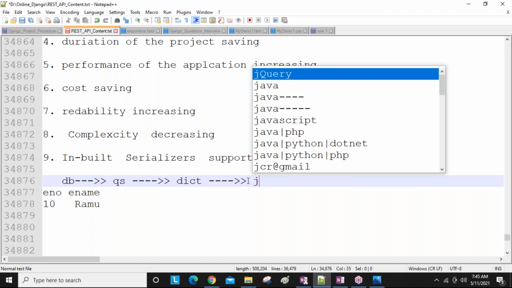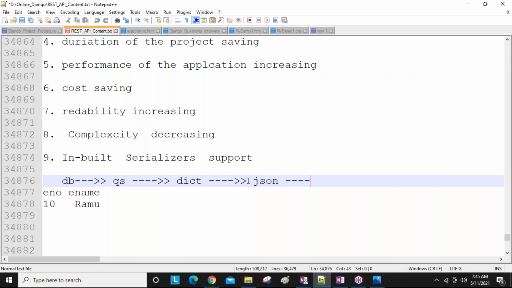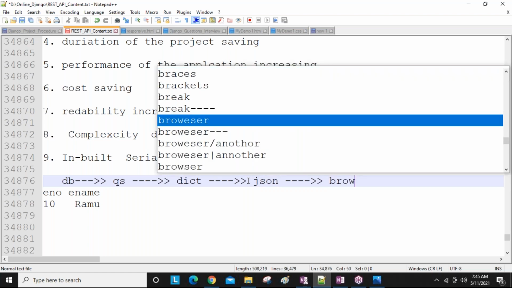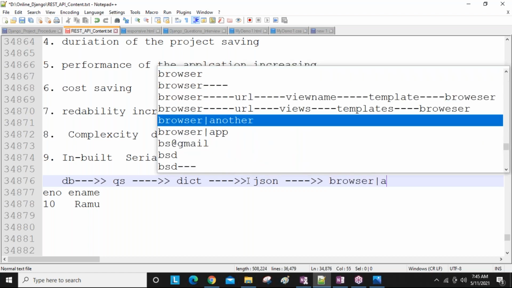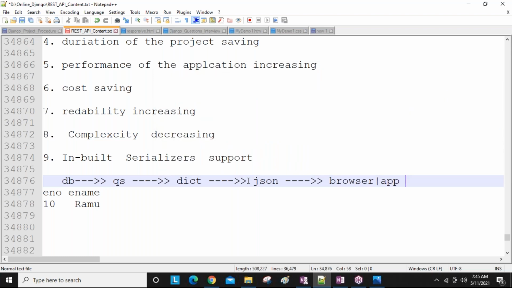Now this dictionary data we are going to convert into JSON. JSON also has key value format. Now this data we are going to send to the browser or another application. So from the database you are getting data and storing it here, that is the query set. Later that is converted into a dictionary, again that is converted into JSON. Now this is sent to the browser. Means this database data finally you are converting into JSON format and sending.